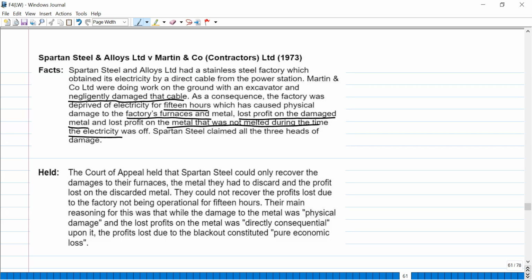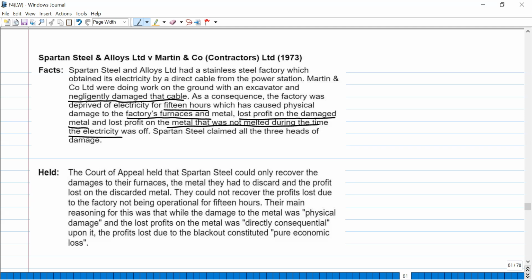Like for example, if in a road accident, you break an arm of a person due to negligence. Okay, now you will be liable to pay him for the damages that you did to his arm, like for example his hospital expenses and this stuff, right? But that person cannot put up the claim that, because you have broken my arm, I cannot go to the office for 1 month, and I have lost my earning for 1 month. I lost my earning as well, plus I have to pay my bills as well, and I could not pay them because of your accident. So you have to compensate me for all that.